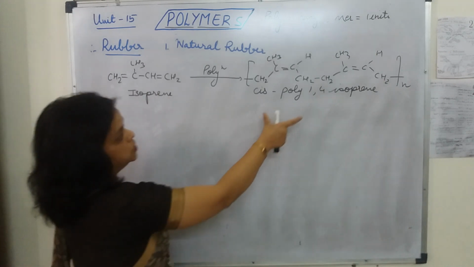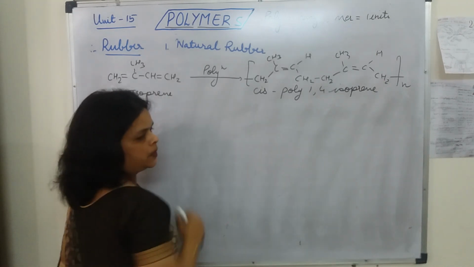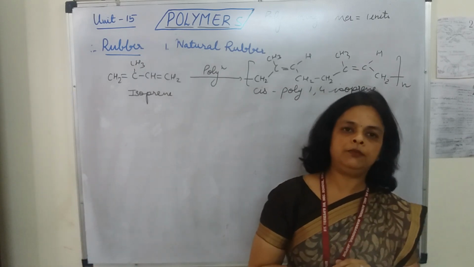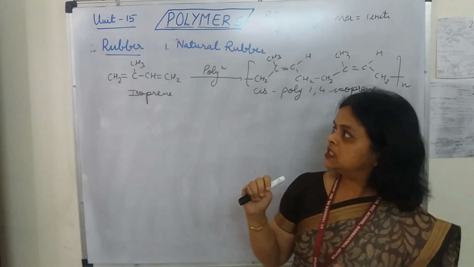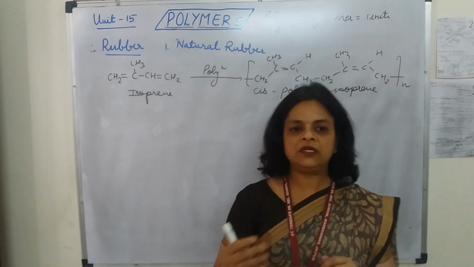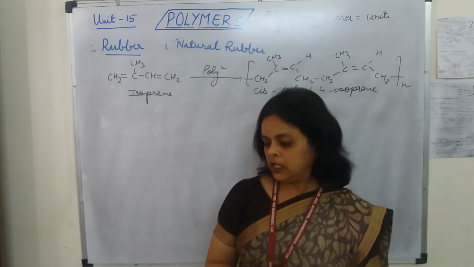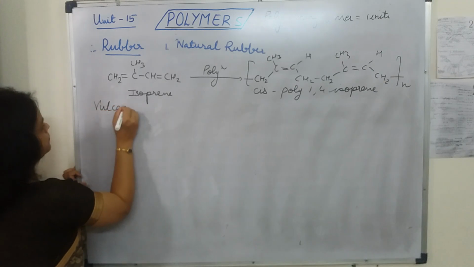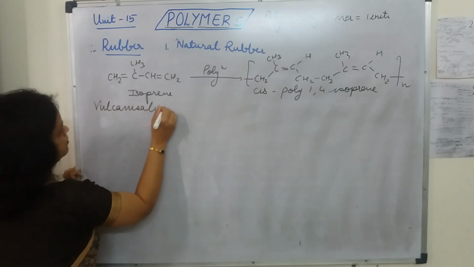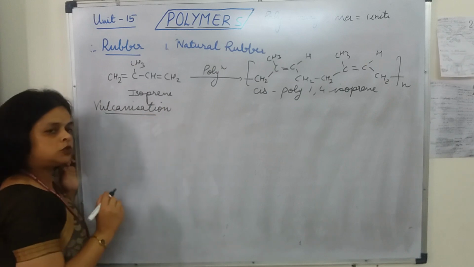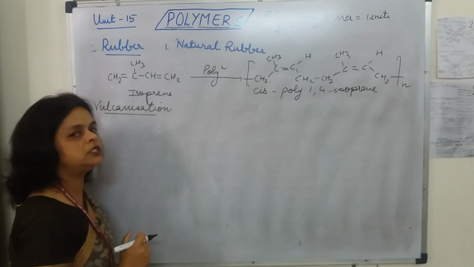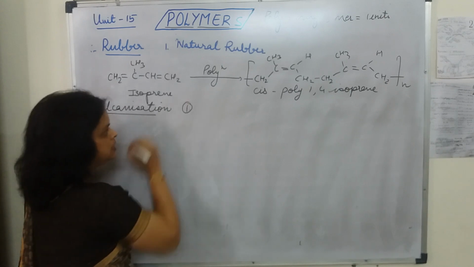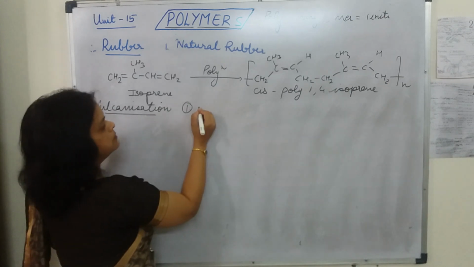This natural rubber, it is the cis form, okay, and this is having the weak van der Waals forces, and it is having a coil structure, and because of this it can be stretched. But because this natural rubber is having some properties which needs to be improved, therefore we go for a process that is called as vulcanization. So first we should know what properties of natural rubber needs to be improved, and then how it is improved.